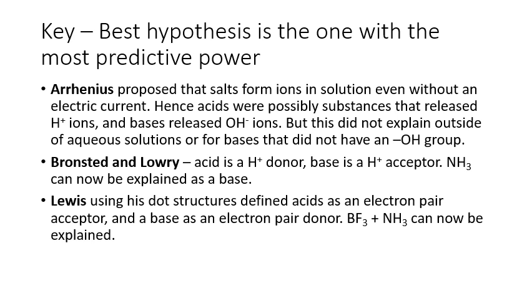He defined acids as electron pair acceptors and a base as an electron pair donor. For example, that means that both ammonia and boron trifluoride can now be explained as bases. And of course, that's also what we looked at with some of the complex chemistry earlier in the year.